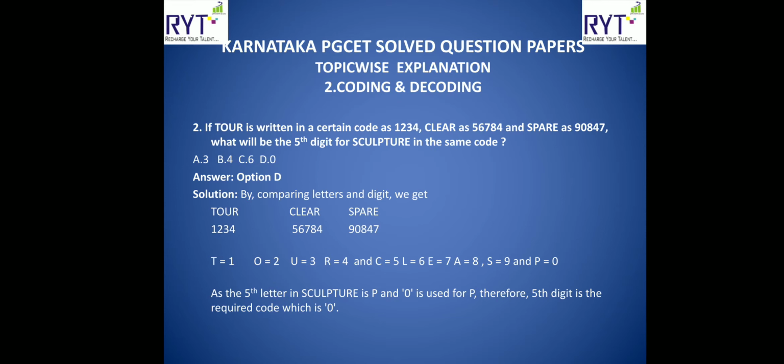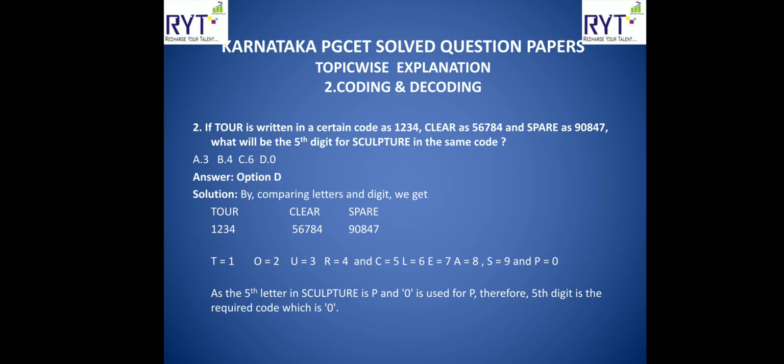Let us look at the next question. If TOUR is written in a certain code as 1234, CLEAR as 56784 and SPARE as 90847, what will be the fifth digit for SCULPTURE? If you compare the letters and the digits, TOUR is 1234. It means T is written as 1, O as 2, U as 3, R as 4. That's how they have written.